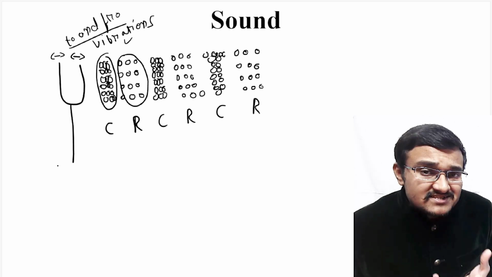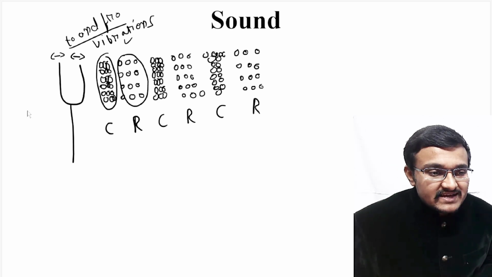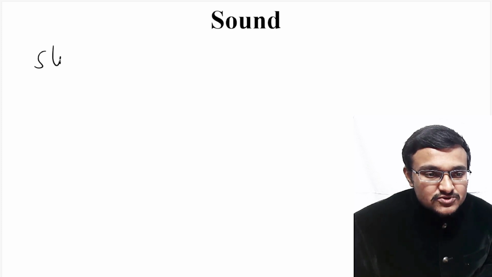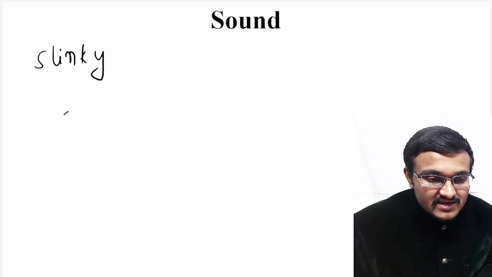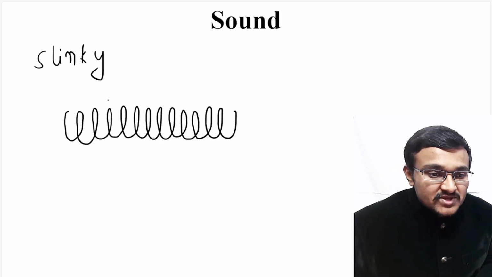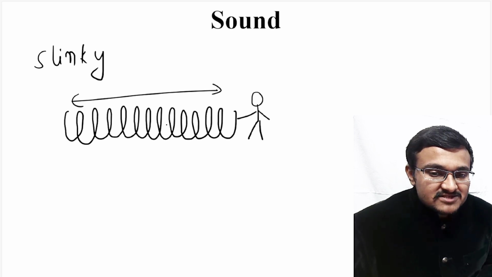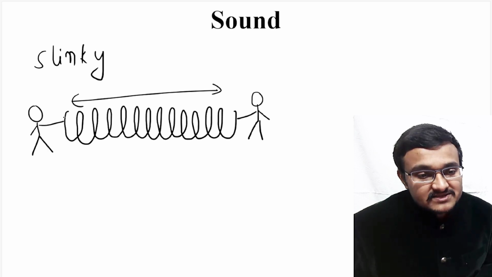If you want to understand this much more easily, then you have to take a slinky. Do you know what a slinky is? A slinky is a toy which looks like this particular instrument. Suppose a person is holding the slinky from this side, and your friend is holding the other part of the slinky like this.